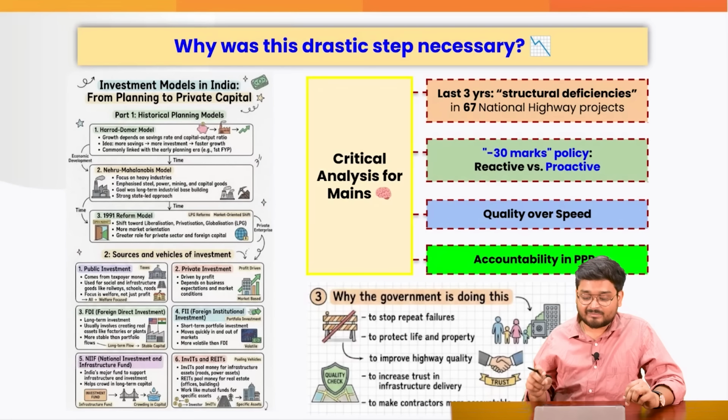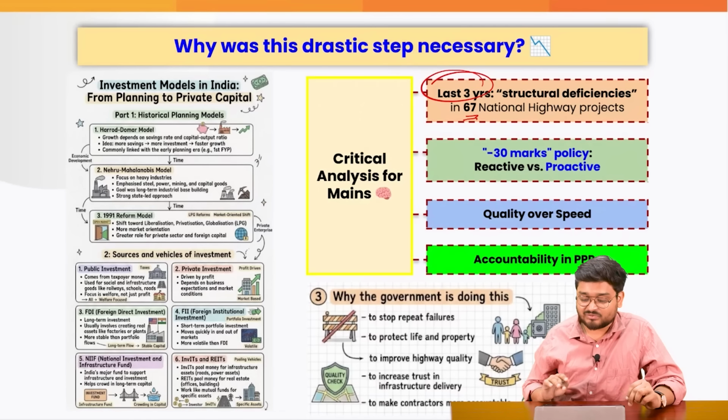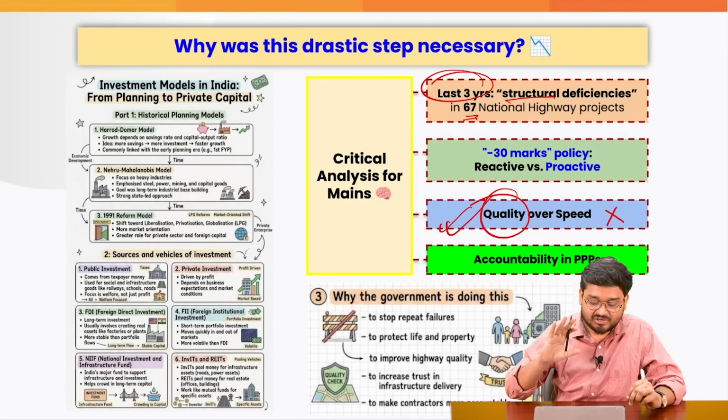So for your mains examination, you have to keep in mind that in the last 3 years, there have been 67 such projects which faced these kind of issues. And that is why we are coming up with more quality parameters apart from speed parameters. We need quality infrastructure, not speedy projects which will collapse very soon.